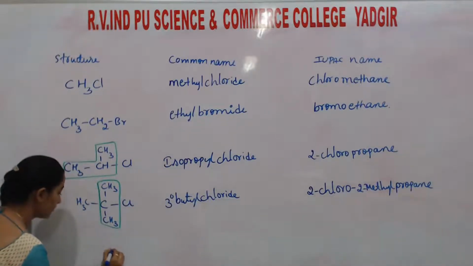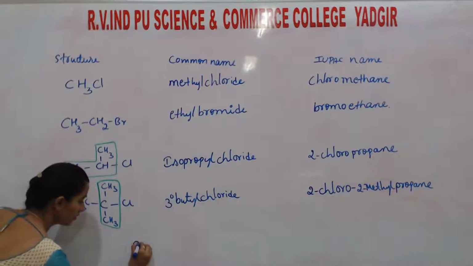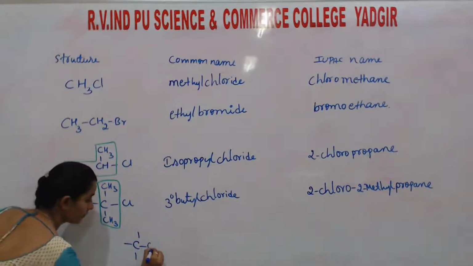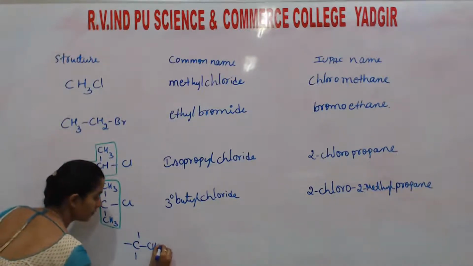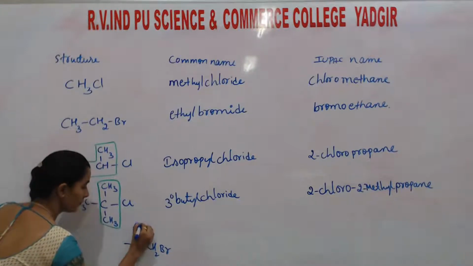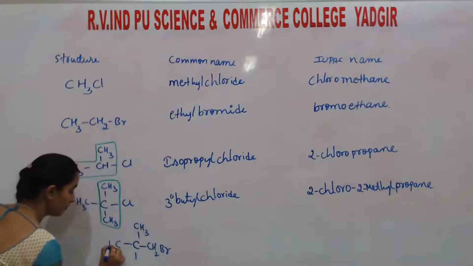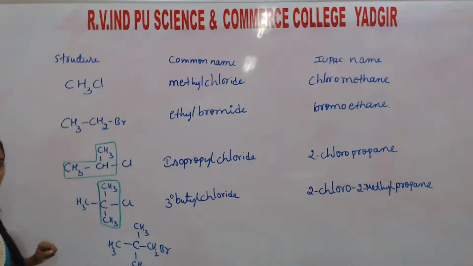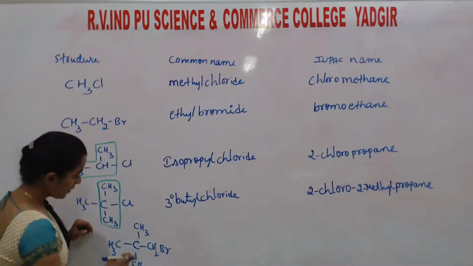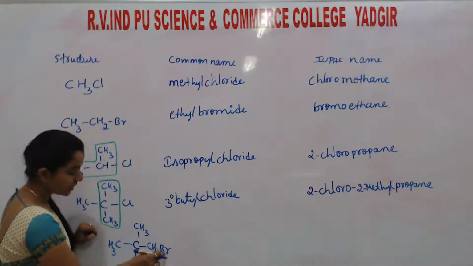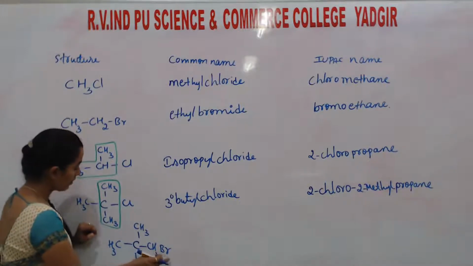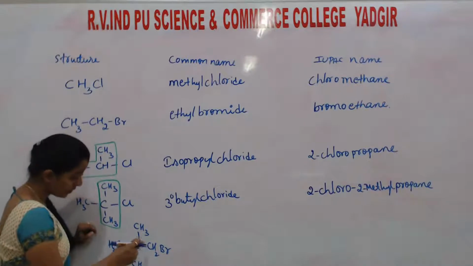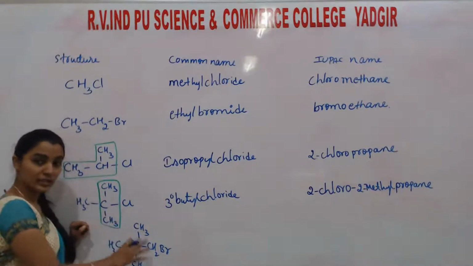Next. Here I write. Students, here the halogen is attached to one carbon which is further attached to only one carbon, so this is primary.